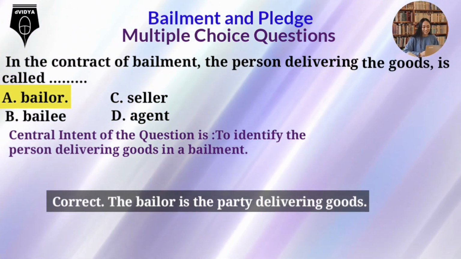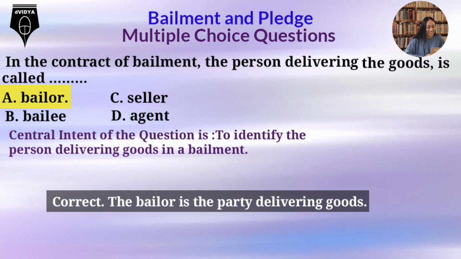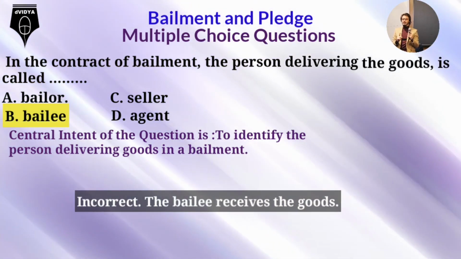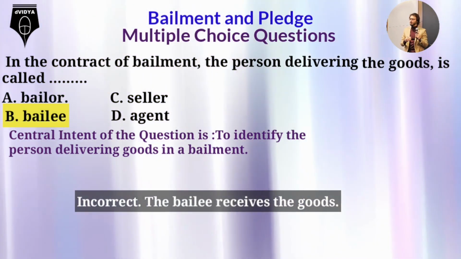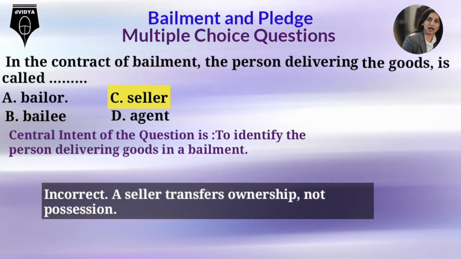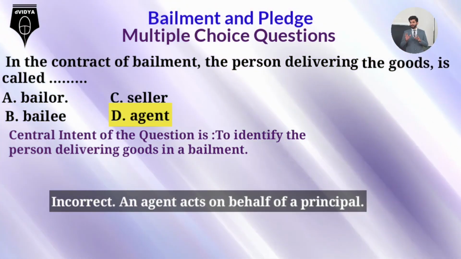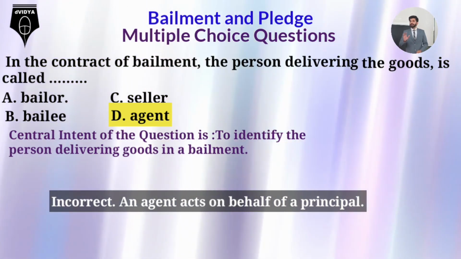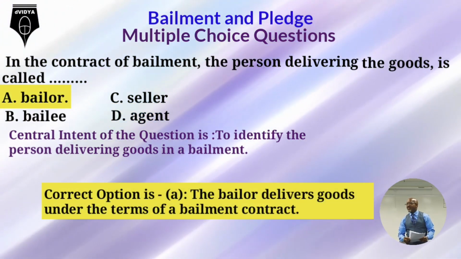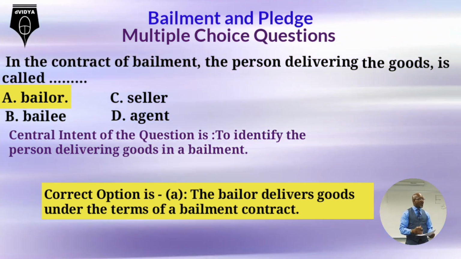Option A, bailor, correct. The bailor is the party delivering goods. Option B. Bailee, incorrect. The bailee receives the goods. Option C. Seller. Incorrect. A seller transfers ownership, not possession. Option D. Agent incorrect. An agent acts on behalf of a principal. Correct option is A. The bailor delivers goods under the terms of a bailment contract.